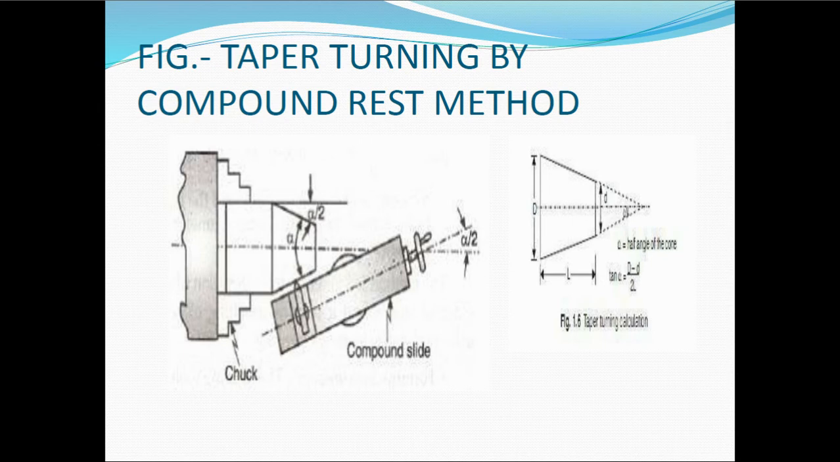For example, if you get a taper angle of 10 degrees by calculation, that 10 degrees you need to set on the compound rest. On the compound rest, you find the angles there. You need to swivel it, loosen the nuts, and set it according to the calculated taper angle. Once you set your compound rest to a particular angle, your tool is going to have a motion along the fixed angle.